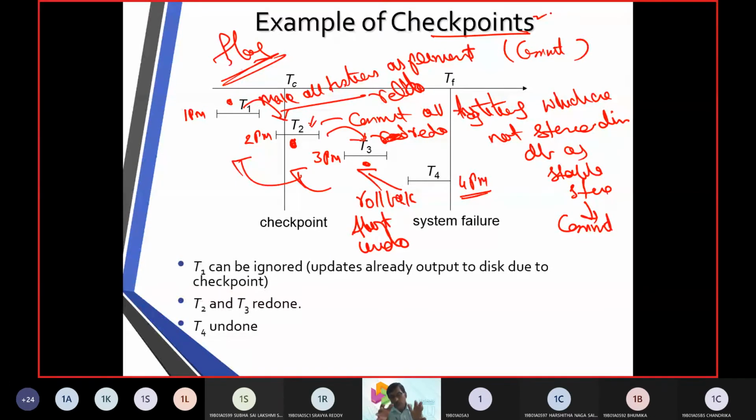So why do we use a checkpoint? Because to ensure stable storage, to ensure all the transactions are going to be permanent in the database. So assume at 4 p.m. there was a system failure. Then in your mind, you know that every 1 hour you are giving some checkpoint. First you go to the previous state. How can I go to the previous state? I didn't make any commit operation, so obviously you have to go with an operation called rollback. So using a rollback, we call it an undo phase.